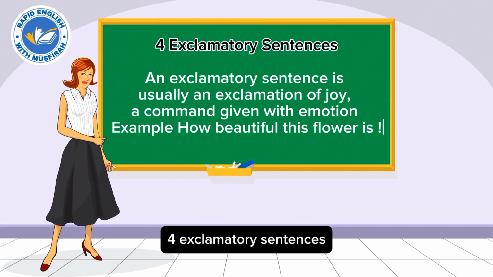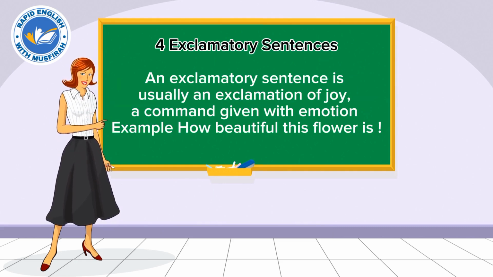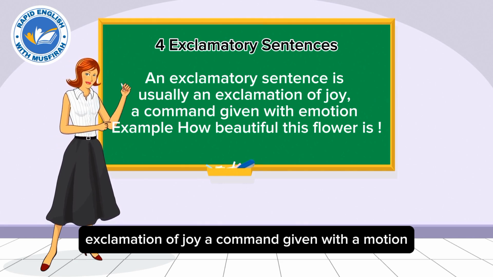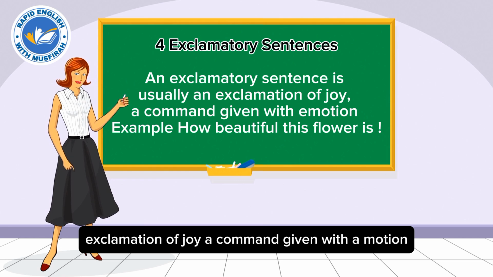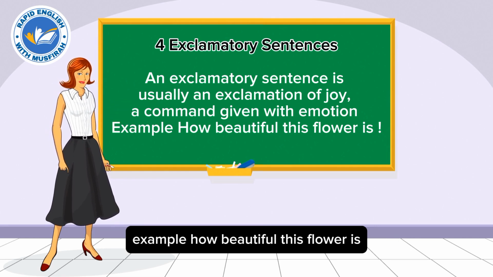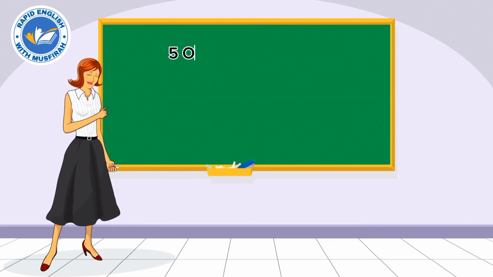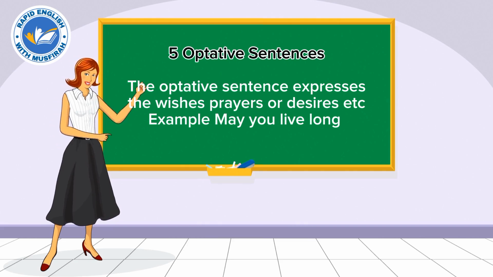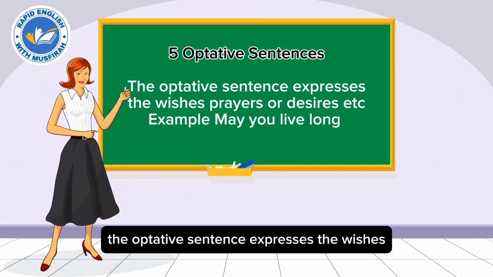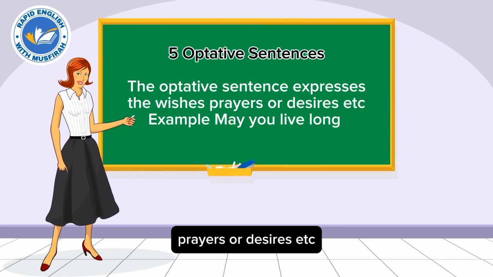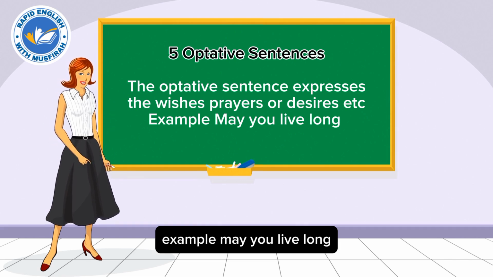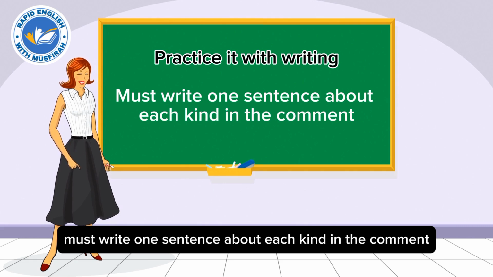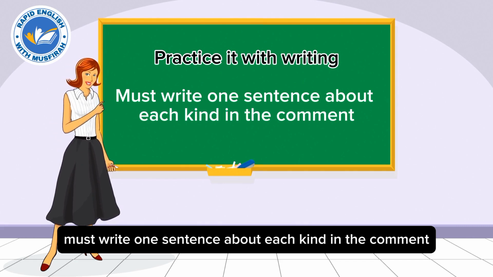Four, exclamatory sentences. An exclamatory sentence is usually an exclamation of joy, or a command given with emotion. Example: How beautiful this flower is! Five, optative sentences. The optative sentence expresses wishes, prayers, or desires, etc. Example: May you live long. Must write one sentence about each kind in the comments.